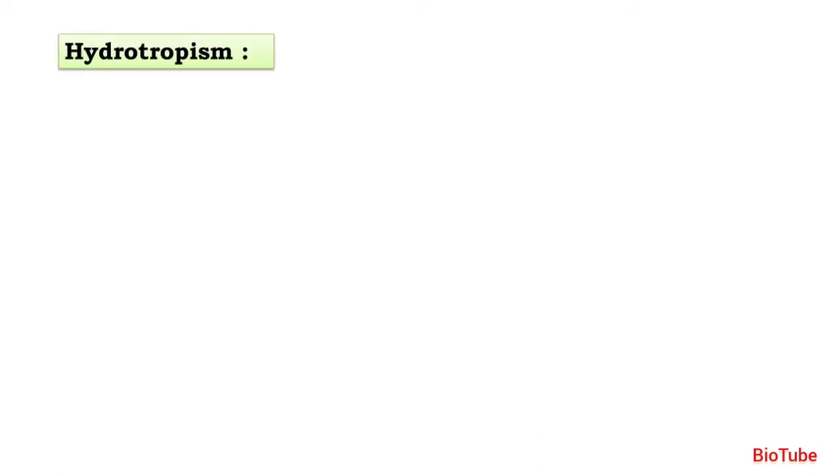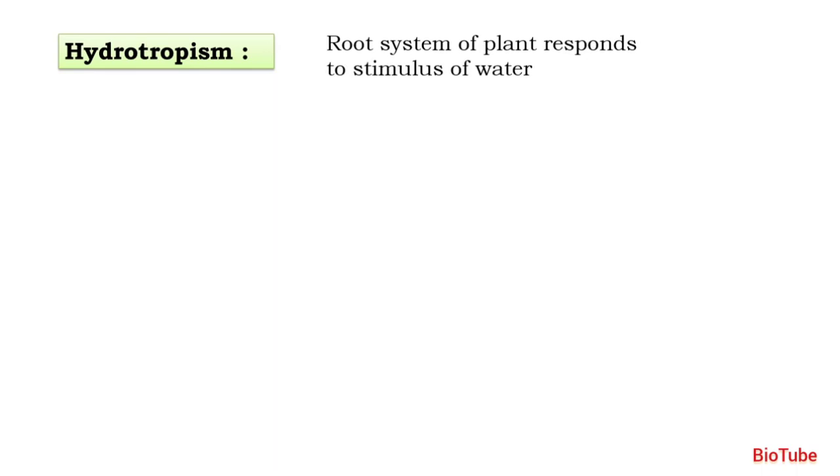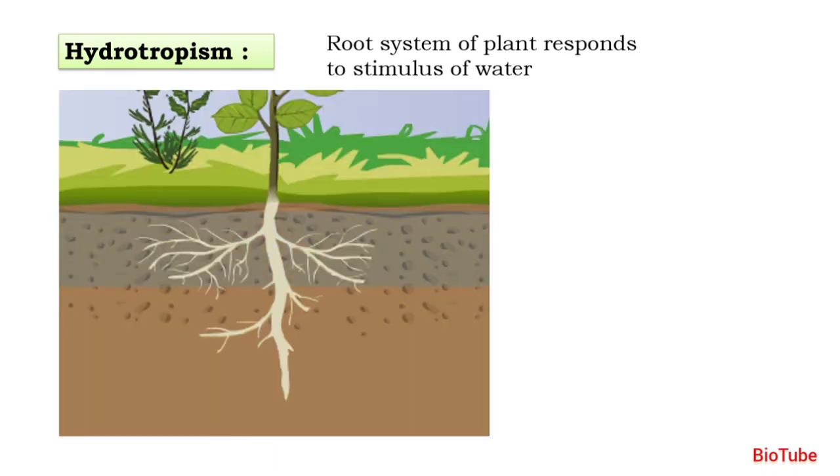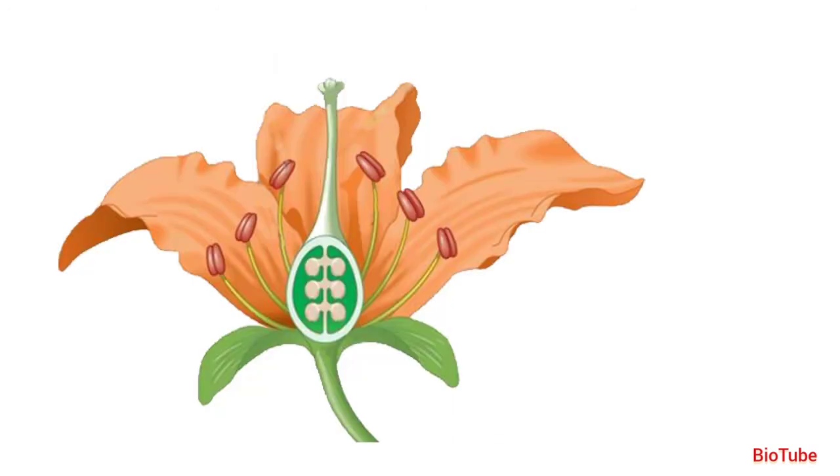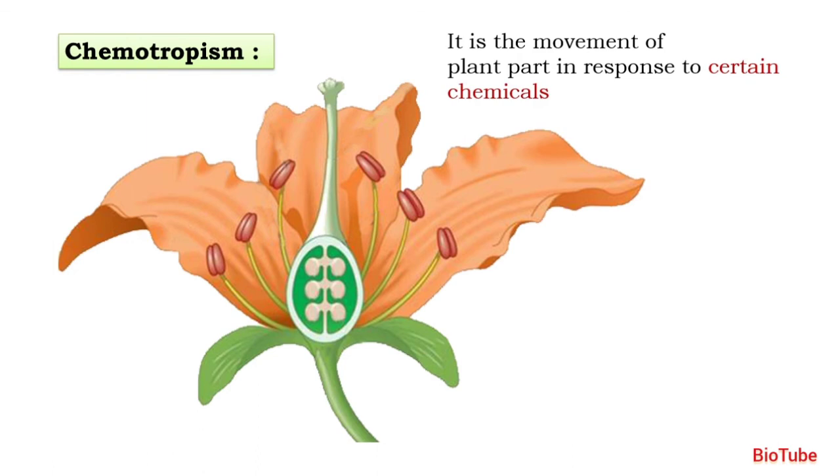Next is hydrotropism. In hydrotropism, the root system of plants responds to the stimulus of water. They always move in search of water. Now we are going to see chemotropism. In chemotropism, the movement is in response to certain chemicals.